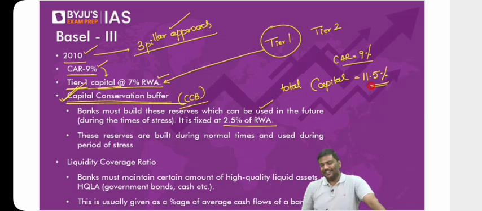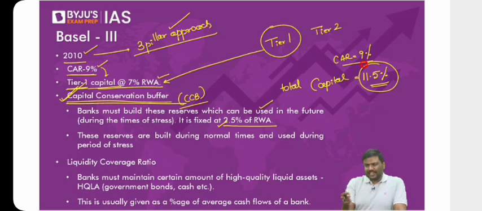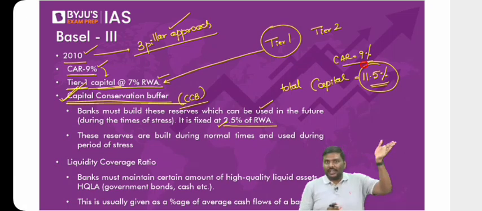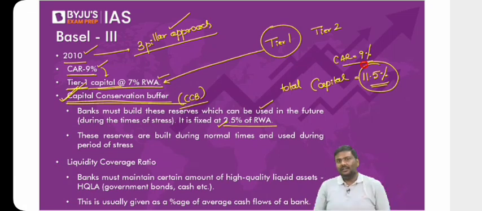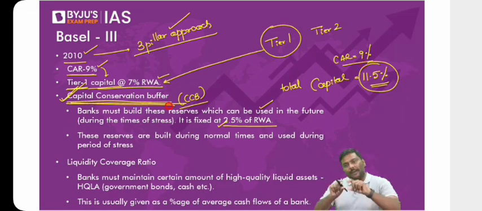Sir, how? 9% CAR plus 2.5% capital conservation buffer is 11.5%. All of you agree? That's why I'm explaining this. Many of the newspapers will simply say capital requirements under Basel III are 11.5%. Now you'll be confused. You'll say, but that fellow who woke me up at 6 a.m. told me it is 9%, but this newspaper says 11.5%. Who is wrong? Many of you will simply conclude that the fellow who comes early morning to disturb my sleep is wrong. But no, they're looking at a different angle here. Capital adequacy ratio is 9%, and capital requirements, including the 2.5%, are 11.5%.